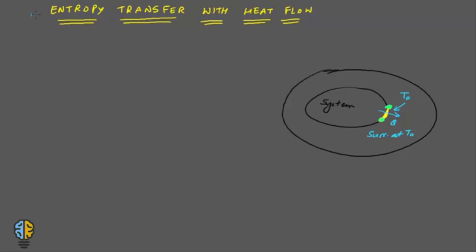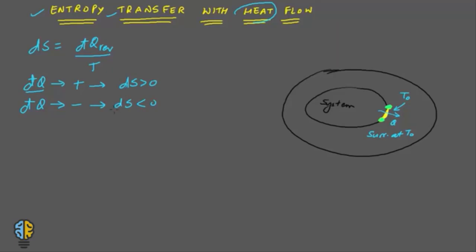Now let's talk about entropy transfer with heat flow. First of all, let's recall that dS is equal to dQ for a reversible process upon T. So when heat is added to a system, dQ is positive, and when heat is removed from a system, dQ is negative. So for a positive dQ, the entropy increases, and for a negative dQ, the entropy decreases.